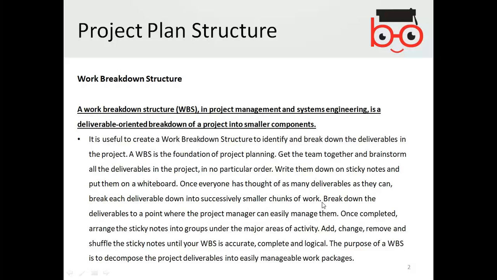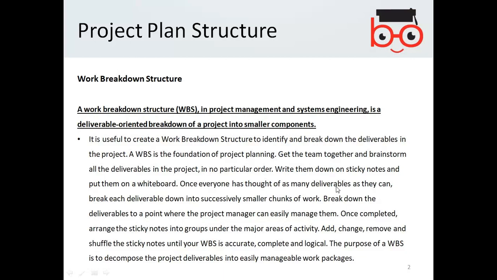So literally what you need to do is take a whiteboard, sit in a room, put all your tasks into a list, write them down on sticky notes, put them on a whiteboard and look at the picture. It is a good idea that instead of just discussing on the table what you have to do, like a presentation to a team, you select sticky notes or a marker and write down on the whiteboard that okay, you have some targets, you have some work breakdown, who will be doing it, and at what time they will be doing it.